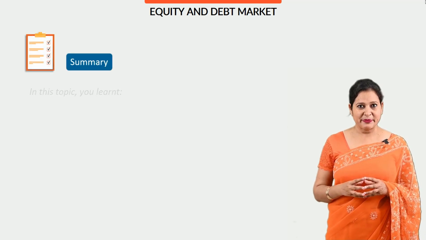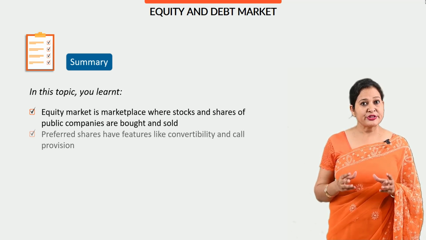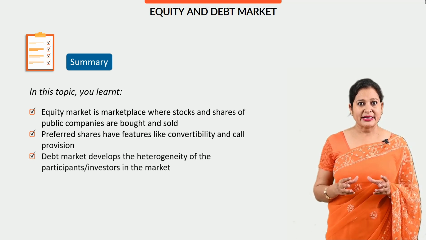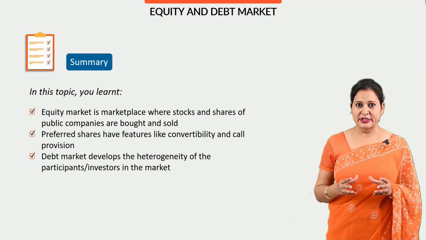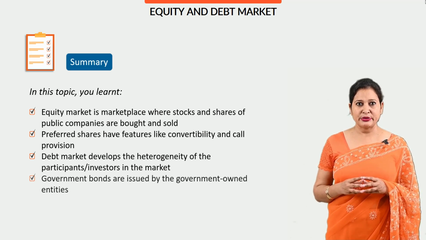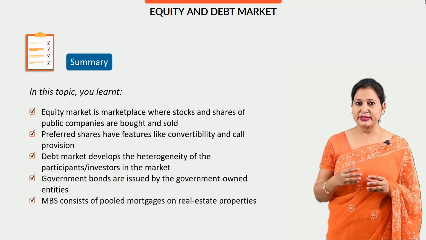Dear learners, in this topic you learned that equity market is a marketplace where stocks and shares of public companies are bought and sold. Preferred shares have features like convertibility and call provision. Debt market develops the heterogeneity of the participants, investors in the market. Government bonds are issued by government-owned entities. MBS consists of pooled mortgages on real estate properties.